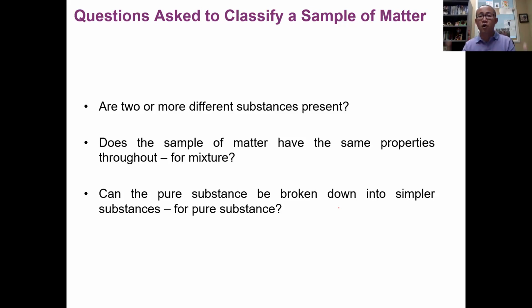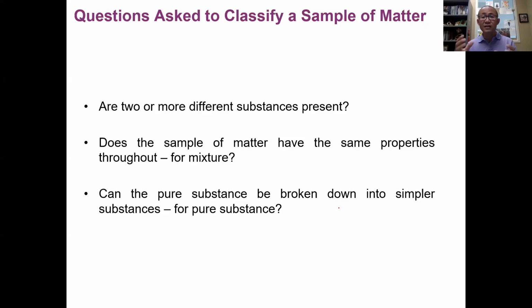So after we study all these, how do we classify matter? If I give you something, here are three standard questions to ask. First, does this substance contain two or more different substances? If it is one single substance, it's a pure substance. If there are two or more different substances combined, it's a mixture.